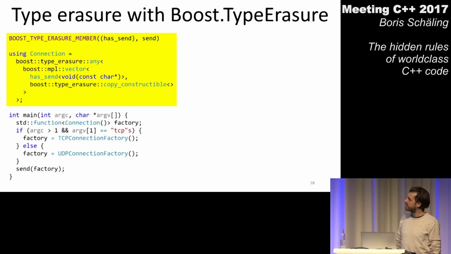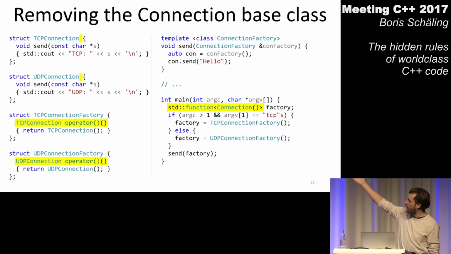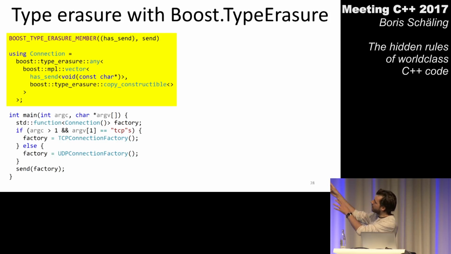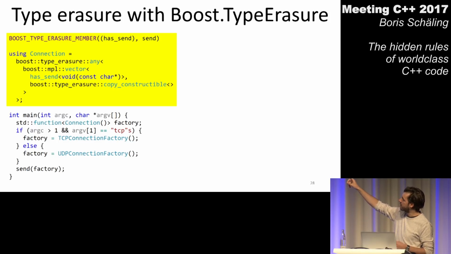So the first requirement is just to tell the compiler our connection has a send function. And the send function has not only the name send, it has also a specific signature, which is in this case void const char star. So if I go back one slide, this is exactly how my send functions look like in my two connection classes. So because I copy connection objects around somewhere in my program, I also say a connection has to be copy constructible, and I can refer to some kind of keyword which is provided by that library. So I use something called Boost type erasure copy constructible.